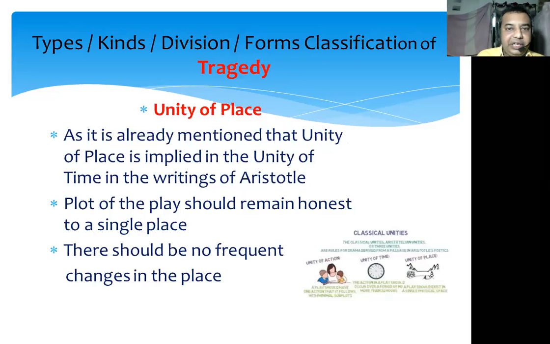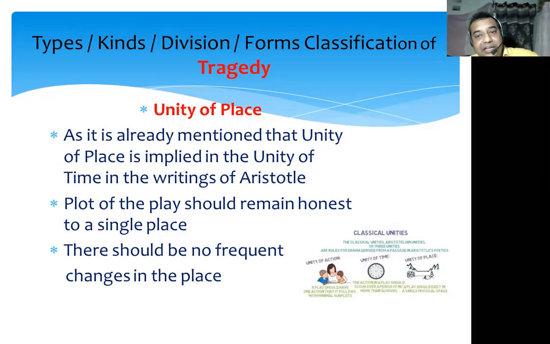Okay. The next unity is unity of place. As I have already told you, unity of place is not separately written by Aristotle in the Poetics. The unity of place is itself implied in the unity of time. What does it say? The plot of the play should remain with one single place. Whenever the writer writes his drama, he will choose his plot, create his characters, and then put those characters in a setting. He will create some city or place or village, and in that particular place the story will run and the drama will take place.